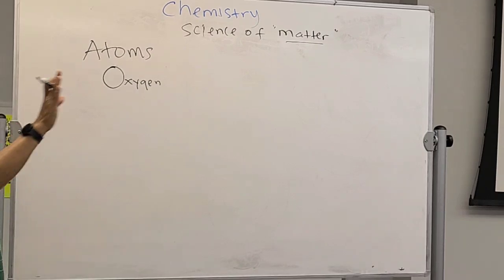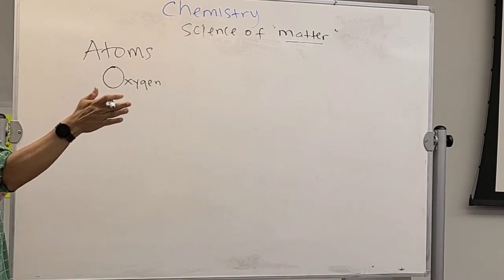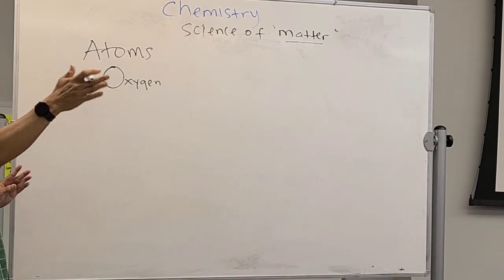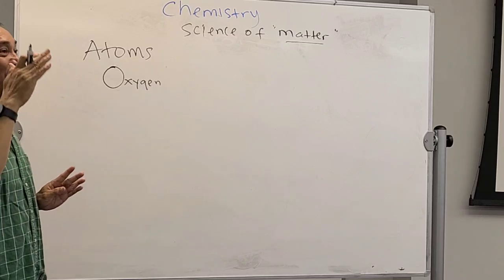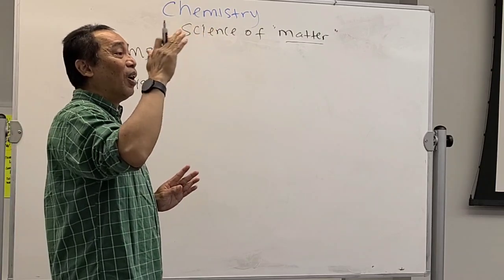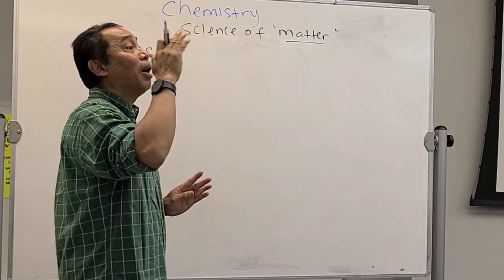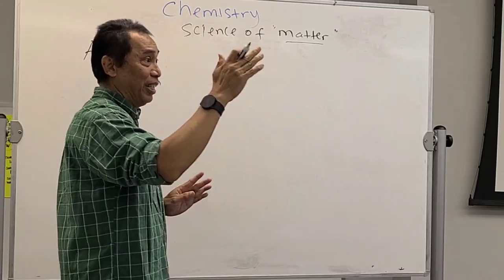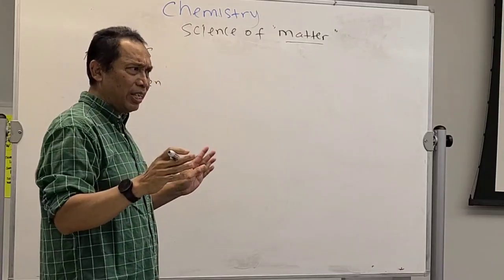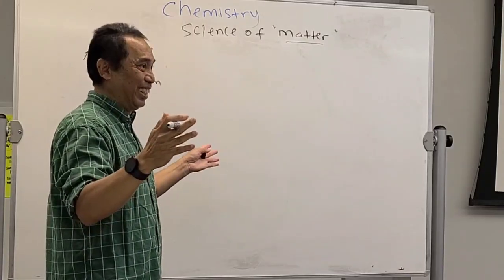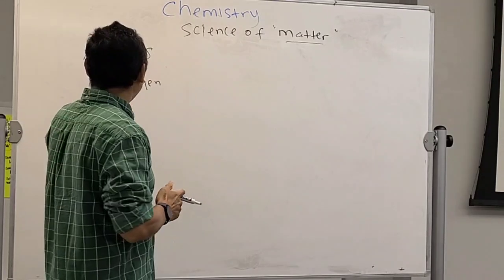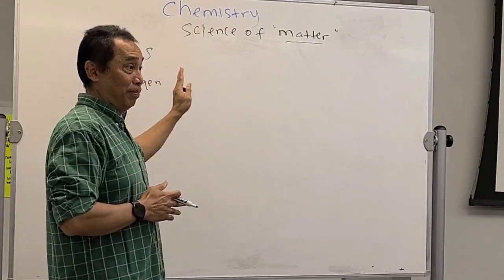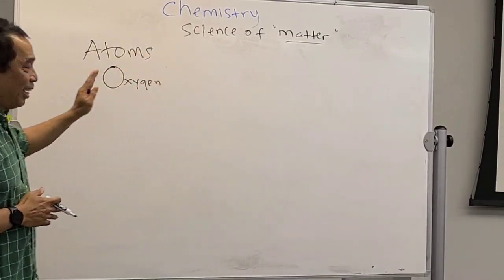No, O2 is already a molecule. You see the difference between O2 and O? O2 is an oxygen molecule, also called oxygen gas. But if it is just O, it is an atom.